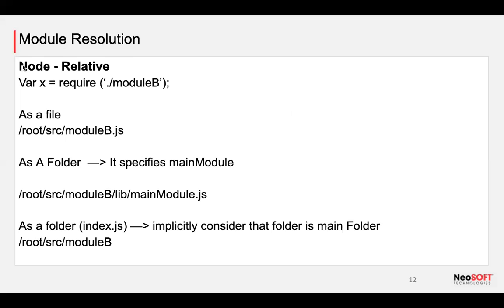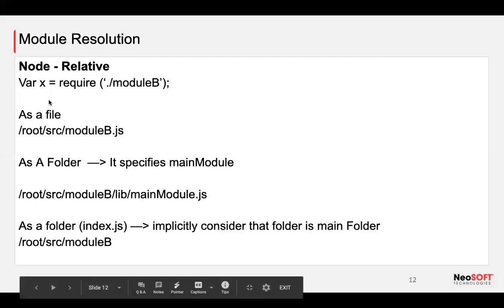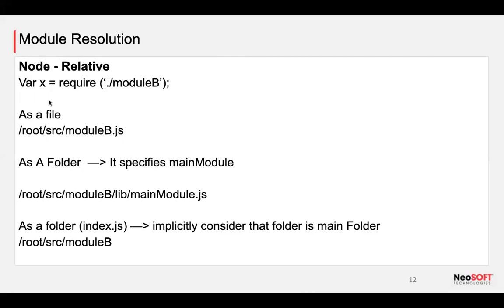Now we have a node relative path. Let's say I have var x equals require module b. Where will it look? As you all know, in Node.js, I don't have to write the extension. So it might be a file, it might be a folder, it might be a folder which has index.js. These are three different scenarios, so the compiler is going to look in three different areas.